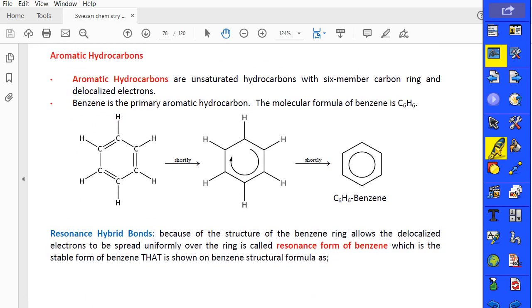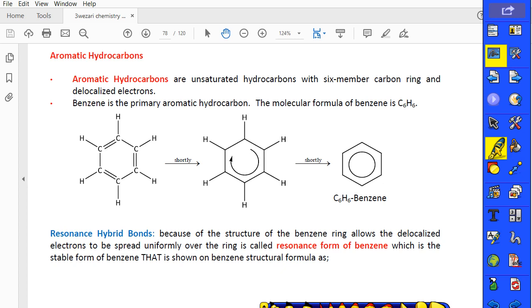Aromatic hydrocarbons are a bit different from alkynes, alkenes, and alkanes. Why? Because aromatic hydrocarbons have a carbon ring. But do you remember the cyclo? There are cycloalkanes, yes, but those are not aromatic, because cycloalkanes are also alkanes.